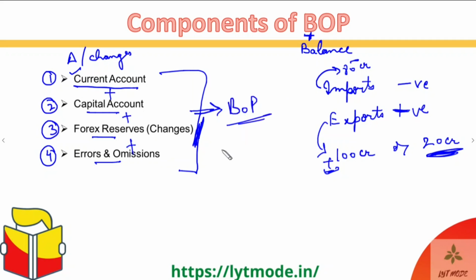So for BOP you have to add all of these accounts up, all of these four parts of the BOP, and that too only the changes in them. The changes in each part, each component, have to be added up. Got it, guys? So these are the components of BOP. Make a note. Now let's move ahead.